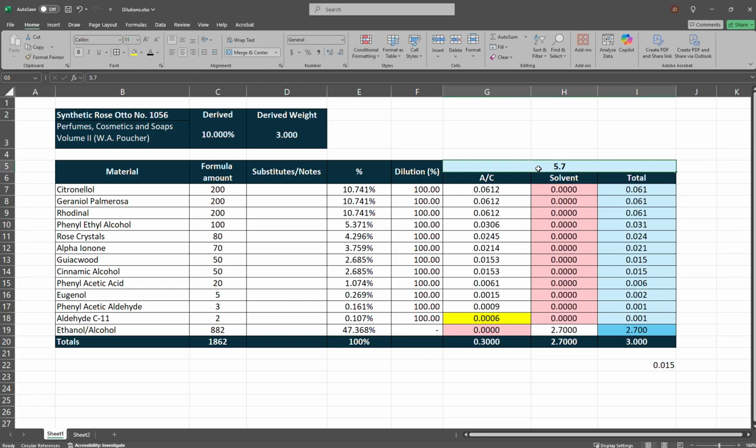So here we go. Because of the way this spreadsheet is set up, we need to up our target weight to 5.7 grams to achieve our derived weight of 3 grams at 10%. You would add this much of the aroma chemicals. You would add 2.7 grams of the solvent. You see here, it's obvious, 0.3 and 2.7, you're coming up with 3 grams. That's it. Just want to give a quick overview of how I'm calculating my formulations.